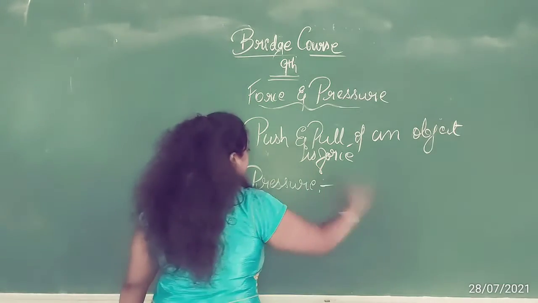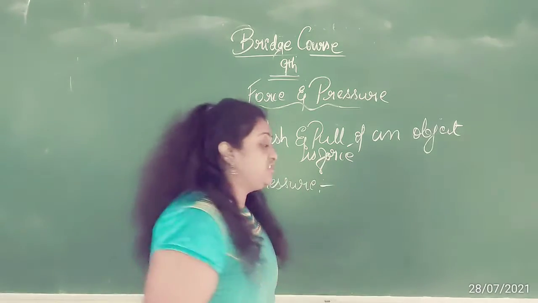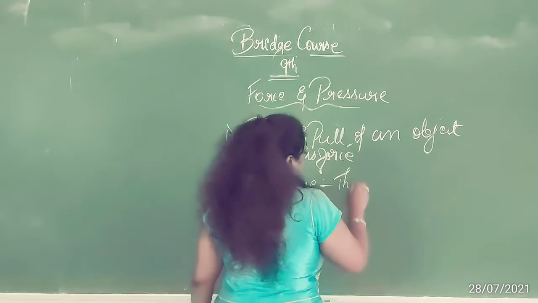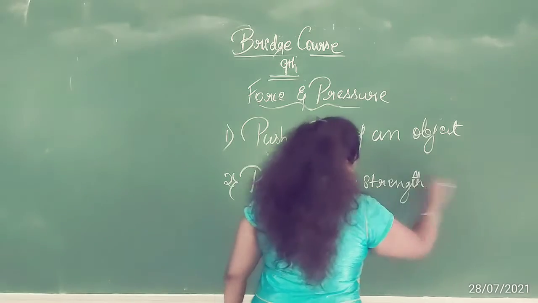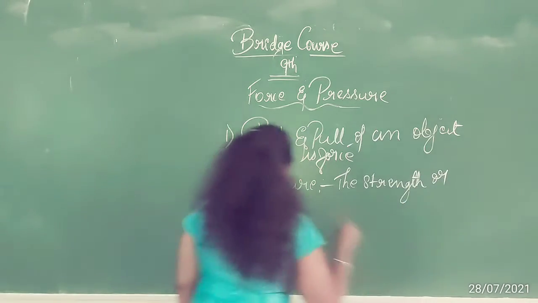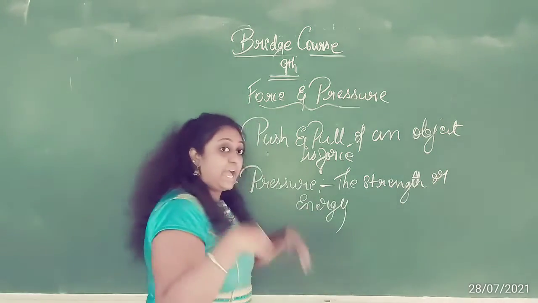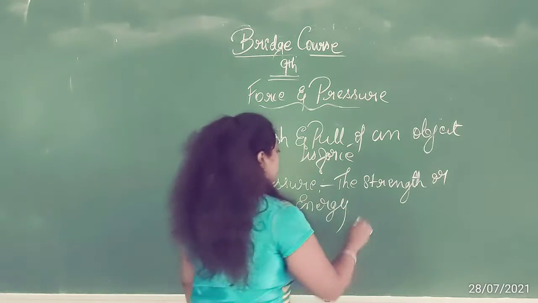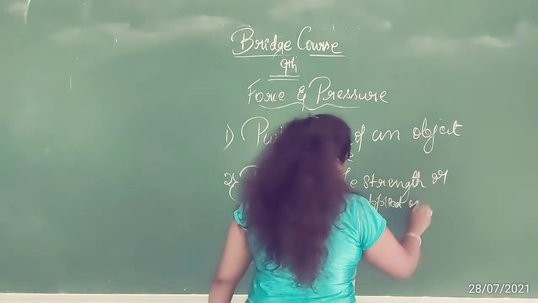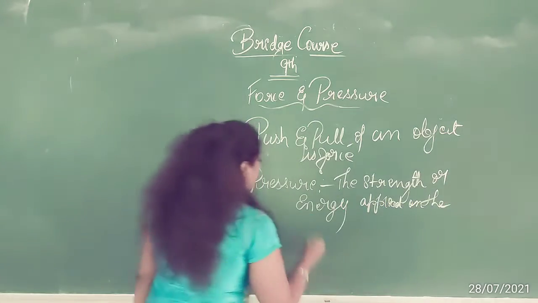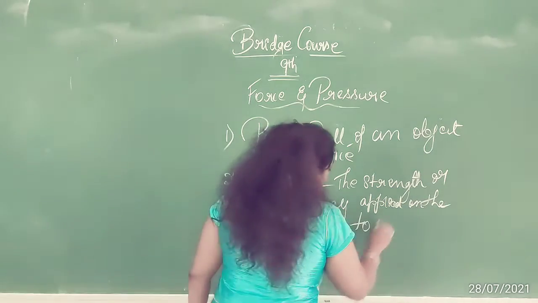Pressure means the strength, or the energy, applied on the object to push and pull.